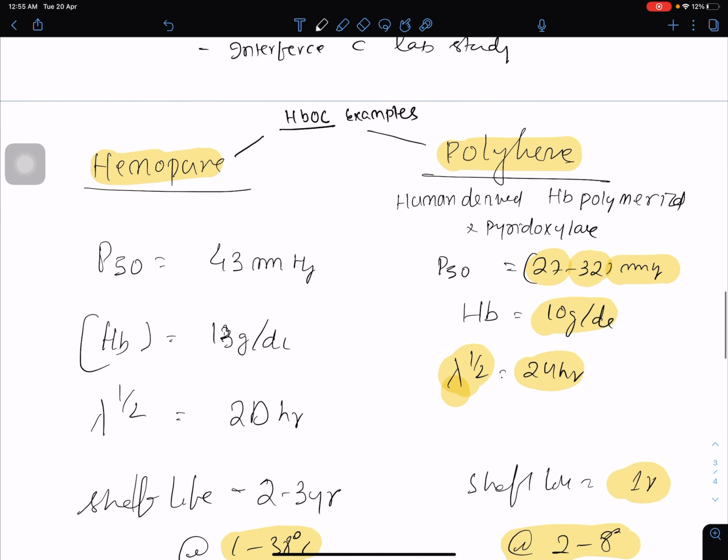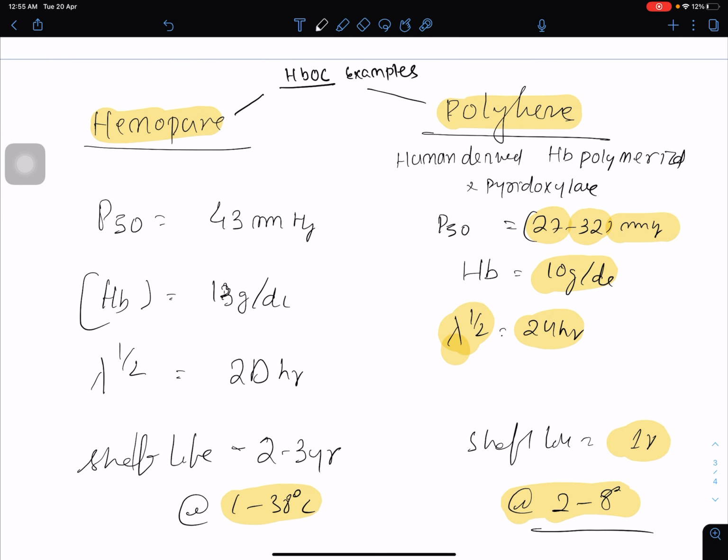So there are three types of hemoglobin based oxygen carriers: one is acellular HbOC, cellular HbOC and modified hemoglobins. Out of acellular HbOC, many examples are there. These are two examples: one is Hemopur, one is Polyheme.